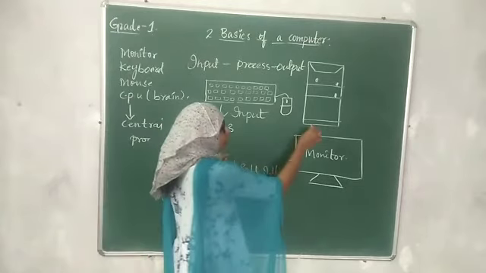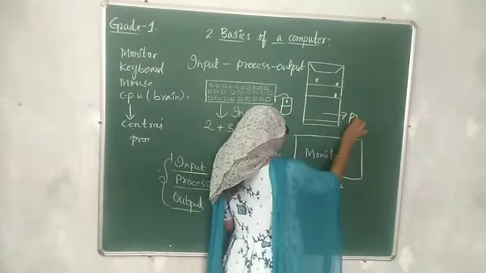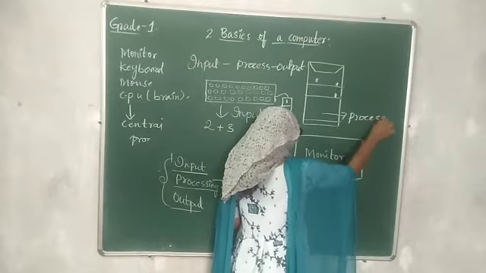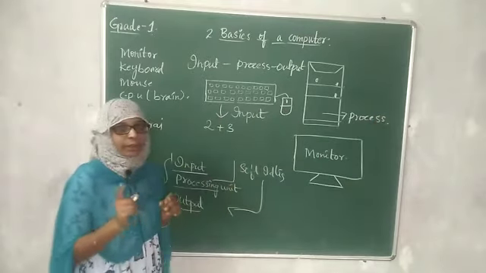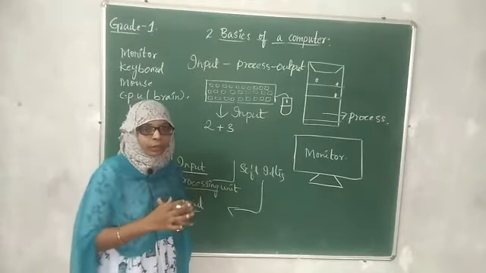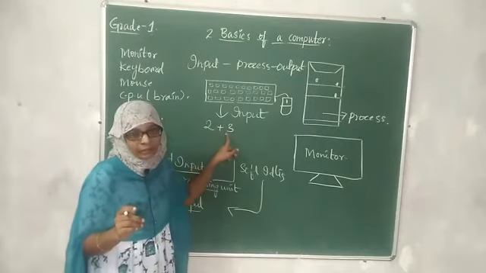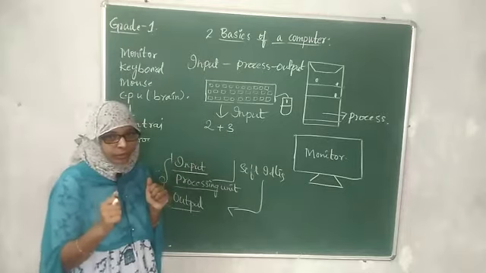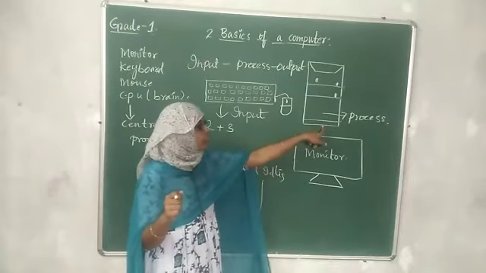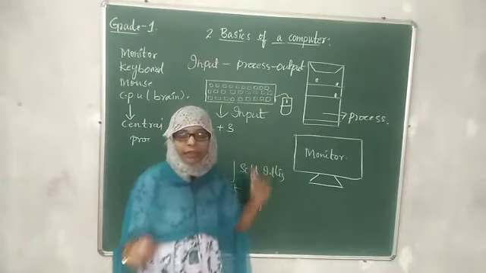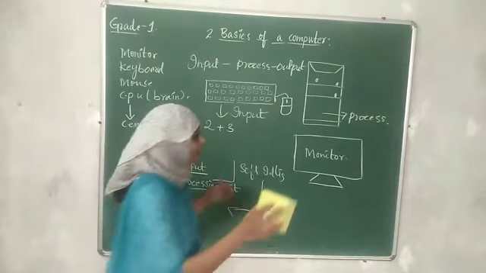Where is the process going on? The process is going on here in the CPU. First step is we are giving input. What is the input? Addition of 2 and 3. Where is the process going on? The process is going on in the CPU. Where will we get our answer, children?